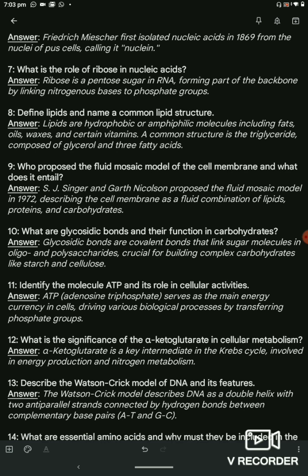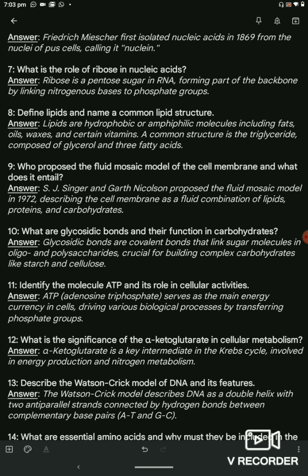Question 8. Define lipids and name a common lipid structure. Answer. Lipids are hydrophobic or amphiphilic molecules including fats, oils, waxes, and certain vitamins. A common structure is the triglyceride composed of glycerol and three fatty acids.